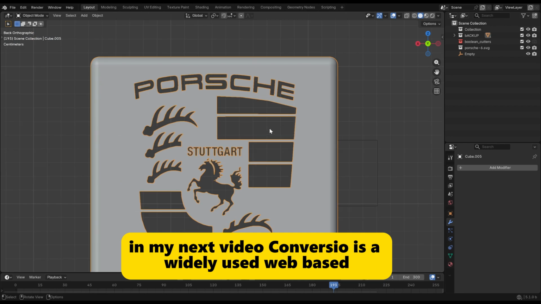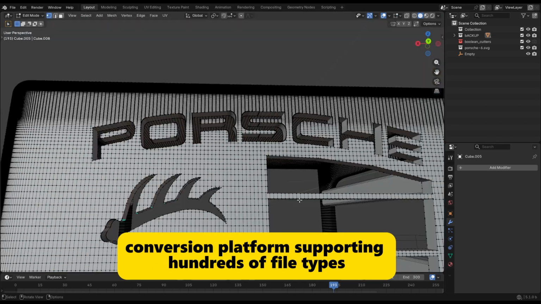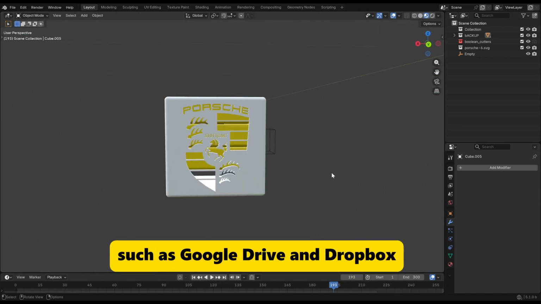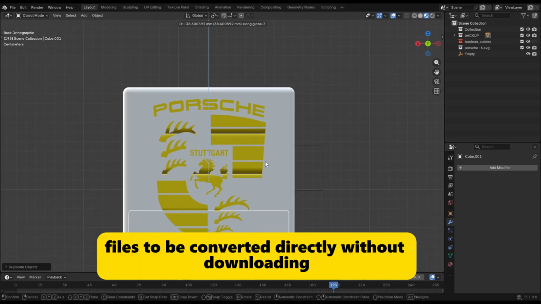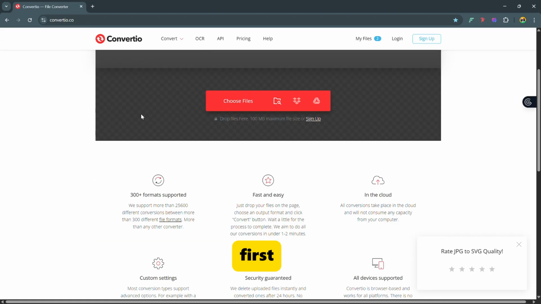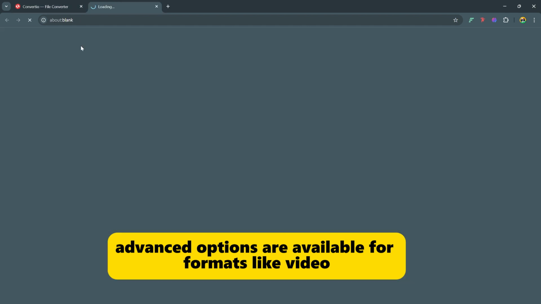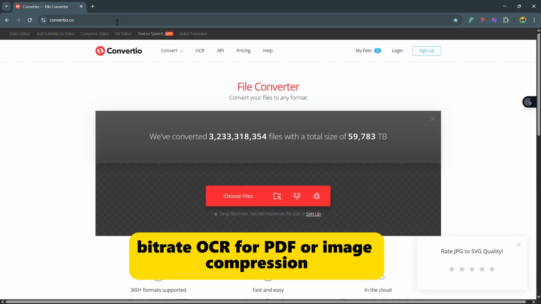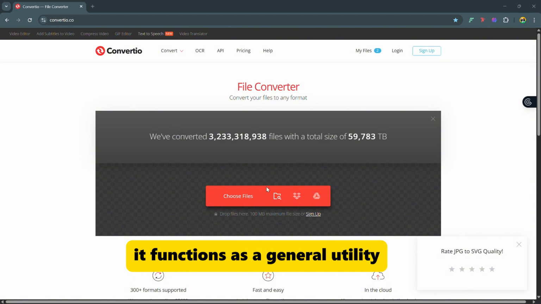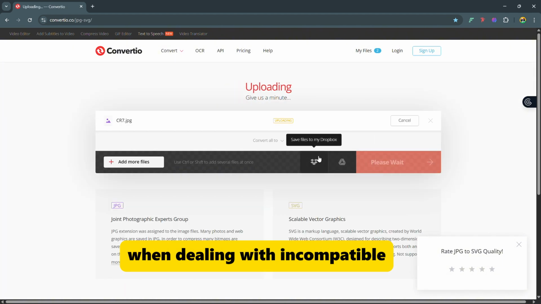Convertio is a widely used web-based conversion platform supporting hundreds of file types. It integrates cloud storage such as Google Drive and Dropbox, allowing files to be converted directly without downloading first. Advanced options are available for formats like video bitrate, OCR, and FreeConvert for PDF or image compression. It functions as a general utility when dealing with incompatible file formats.